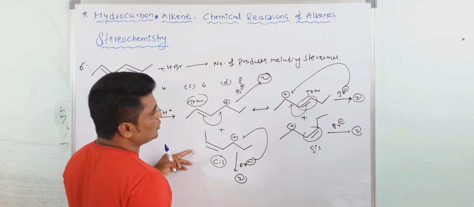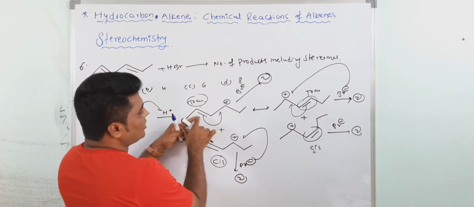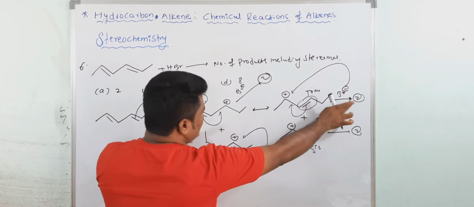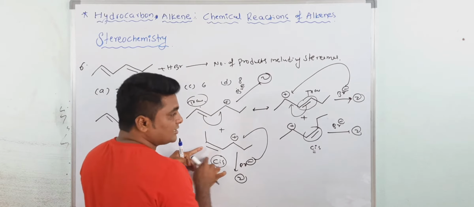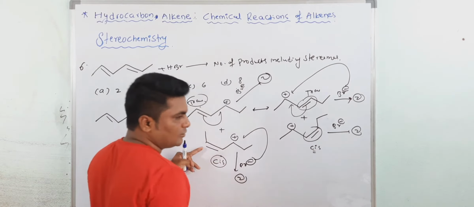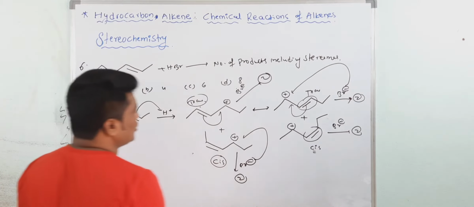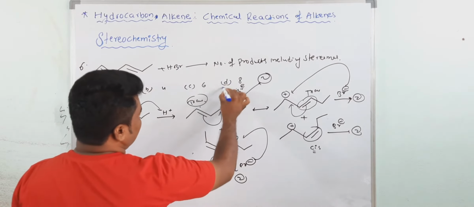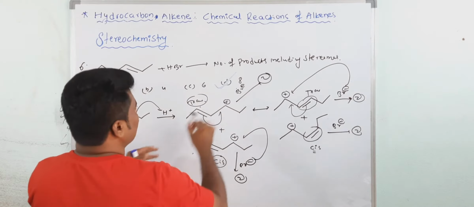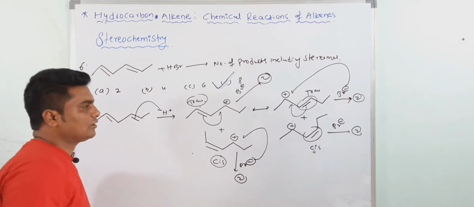It means totally, when this pi bond is trans, you are getting a total of 4 isomers. When this pi bond is cis, you are getting 4 isomers. So the total answer is 8.